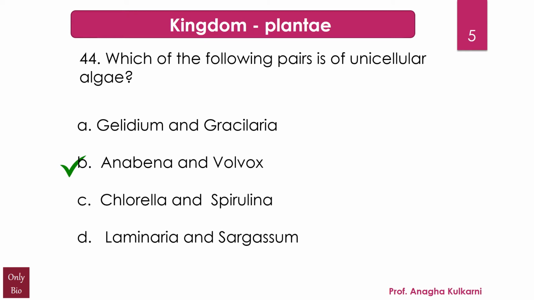Friends, in the option A, we find Gelidium. It is a genus of thalloid red algae, which is not unicellular. Now, agar-bearing red seaweeds. There are two genera, Gelidium and Gracilaria, which account for most of the raw materials that are used for the extraction of agar. So, first option is ruled out.